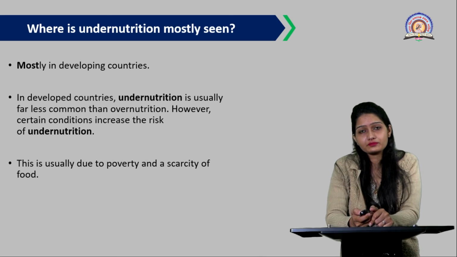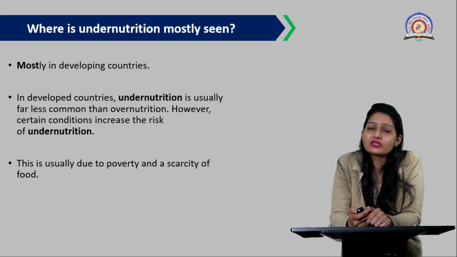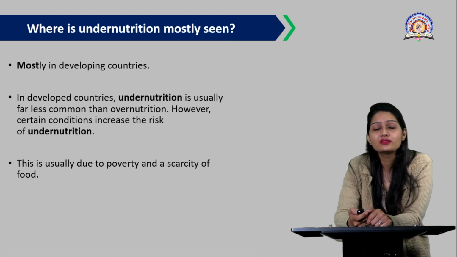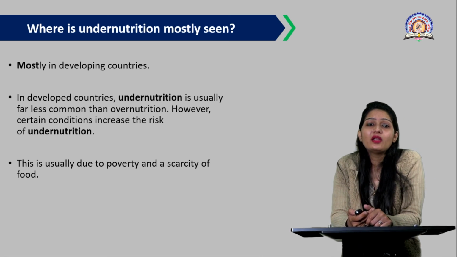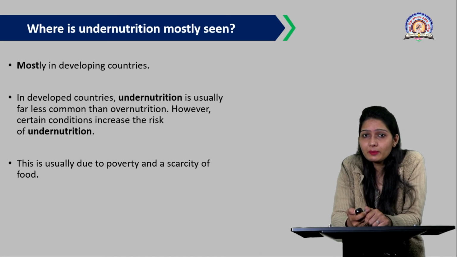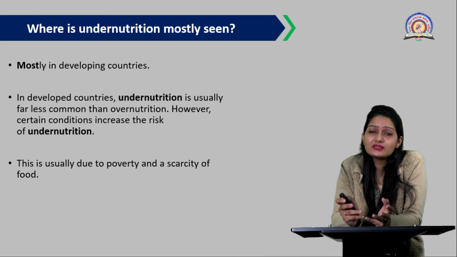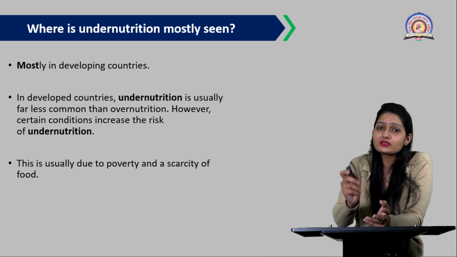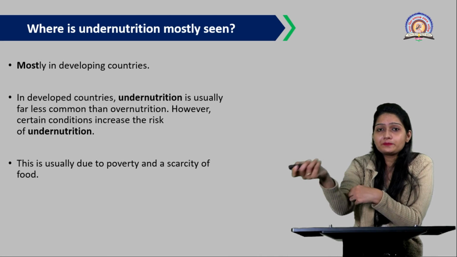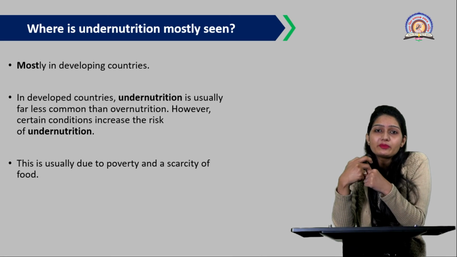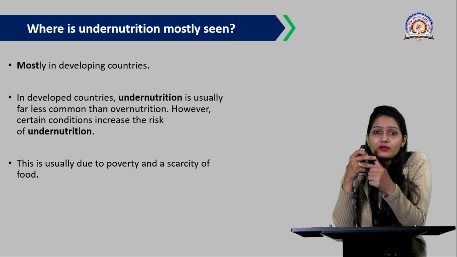Now, where is this undernutrition mostly seen? As we have already discussed, some highlighted points are given here. It is mostly observed in developing countries and some underdeveloped countries. It is most commonly seen in underdeveloped countries, but nowadays it is seen in developing countries and some developed countries also, as we have discussed, because of working mothers. Okay. So this is the main condition for PEM in developed countries.